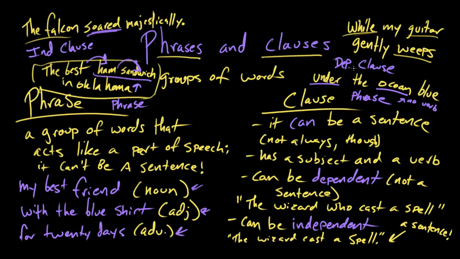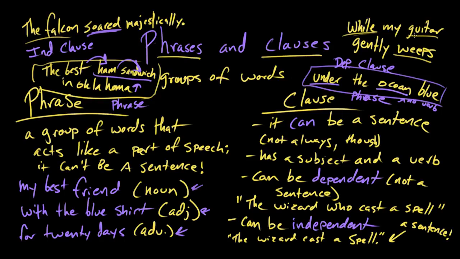Phrases are groups of words that act like parts of speech. This one, for example, is an adjectival or adverbial phrase. We don't know because we don't know what it's modifying. And this one is a noun phrase, the best ham sandwich in Oklahoma. It's behaving like a noun. And clauses are groups of words that have a subject and a verb. So, while my guitar gently weeps, there's a guitar.